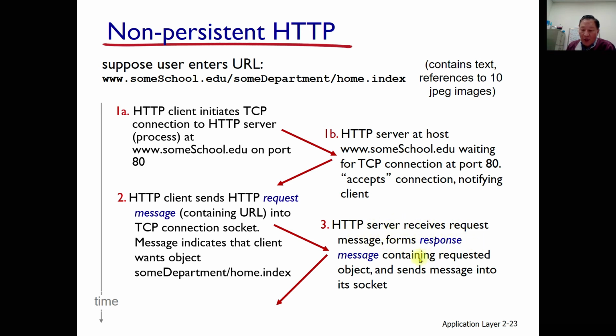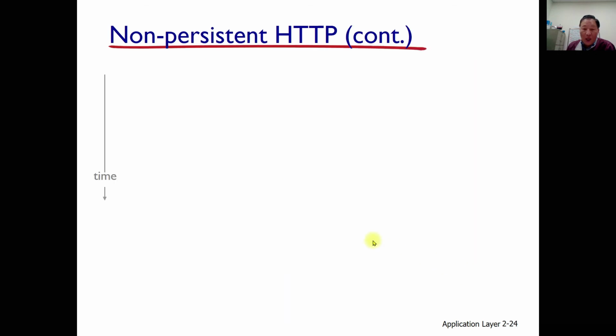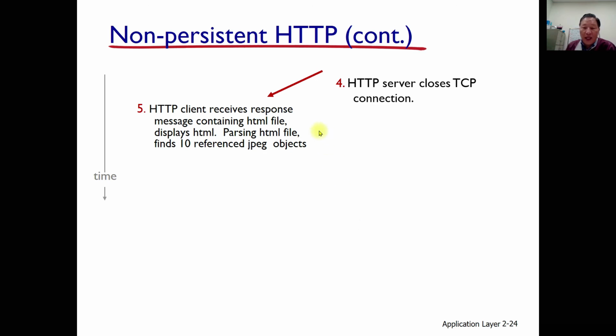The HTTP server receives the request message, forms a response message containing the requested object, and sends the message into the socket. The next interaction is like this. After that, the server closes the TCP connection, even though there are many other remaining objects to be sent. Non-persistent, that is, not patient.